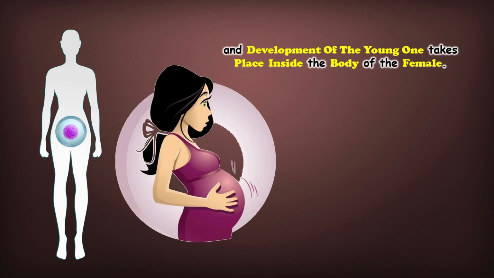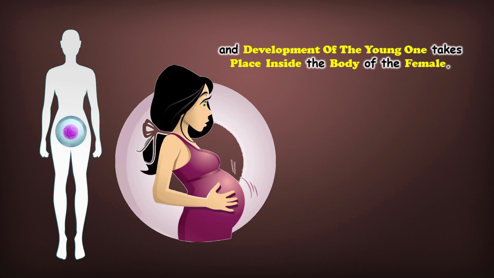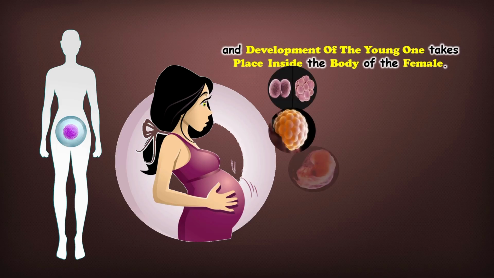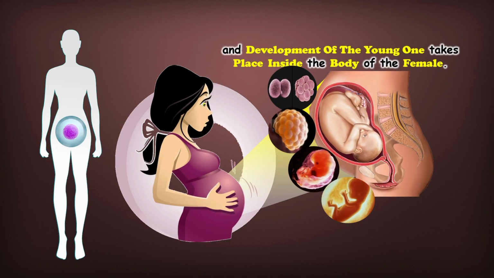The zygote then begins to divide repeatedly as it moves through the female reproductive tract. These dividing cells gradually form a ball-like structure, and soon after, the embryo is formed. Inside the uterus, the embryo attaches to the wall and continues to grow safely. Over time, it develops into a fetus, protected and nourished inside the mother's body until birth. This internal development ensures greater safety, proper nutrition, and stable conditions for the growing young one.